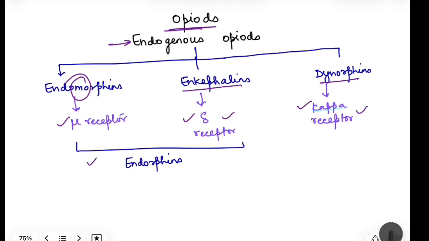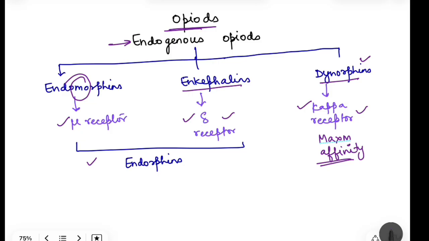So these are the main receptors. That means these chemicals have the maximum affinity for these receptors. However, they can act on other receptors as well, but they have the maximum affinity for these receptors.